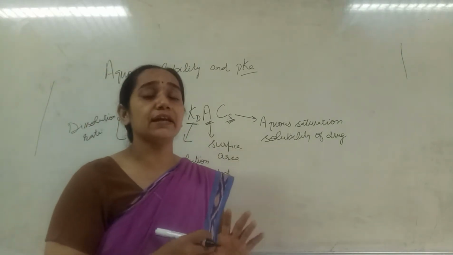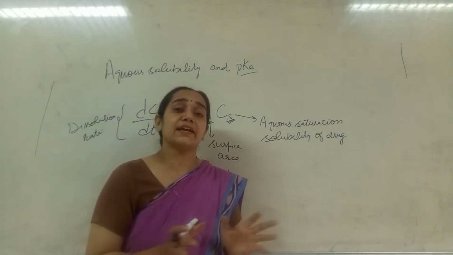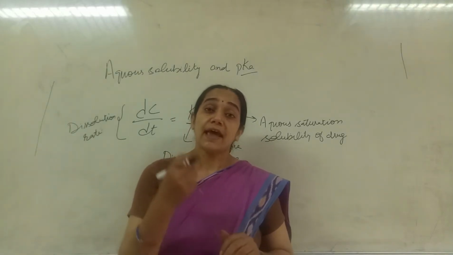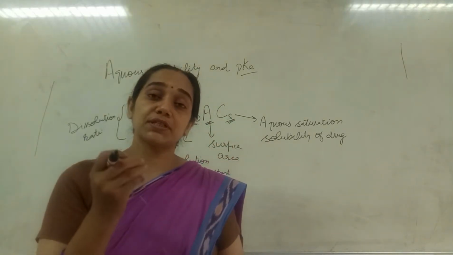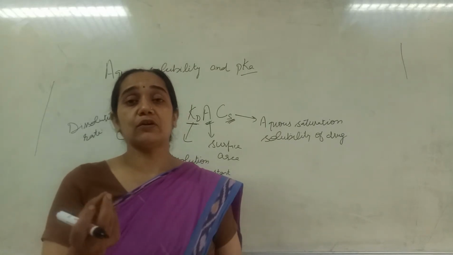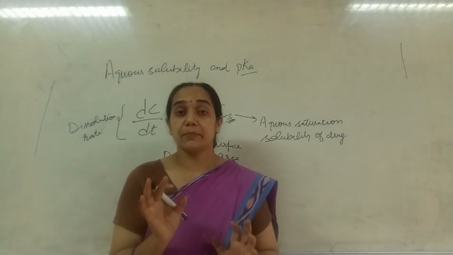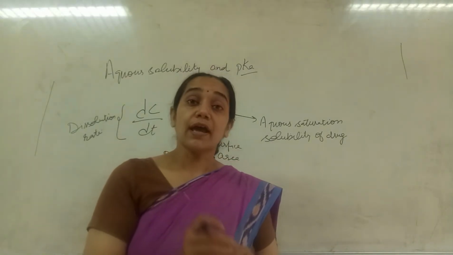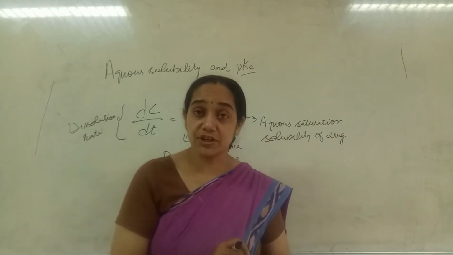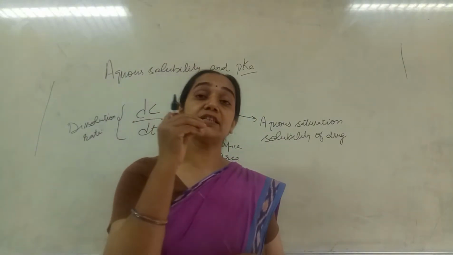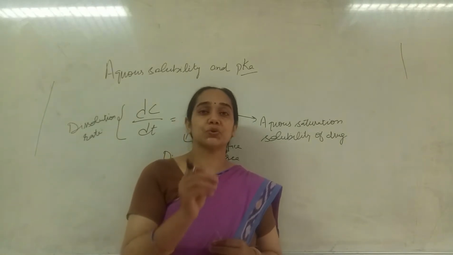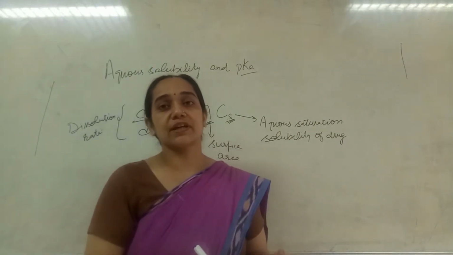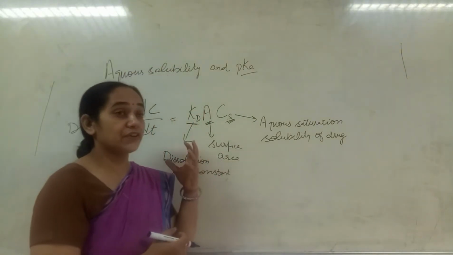Whenever anything gets dissolved, its surface area changes. For example, if we are taking a candy inside our mouth, what happens? As the candy dissolves, its size reduces and after a particular period of time it goes away. But we have the taste because the content has dissolved in our salivary secretion, and then that content has reached our taste buds to show the effect. It is bitter in taste, it is sweet in taste, and candies are sweeter in taste. So we get the effect.